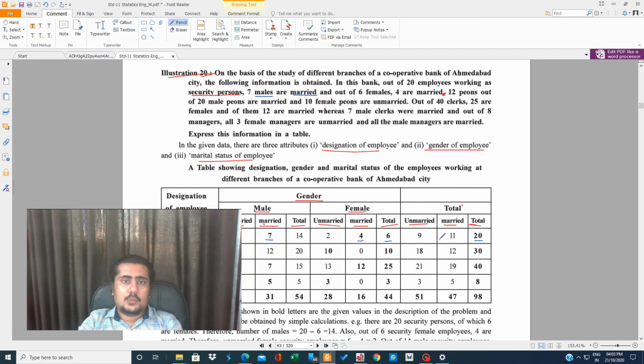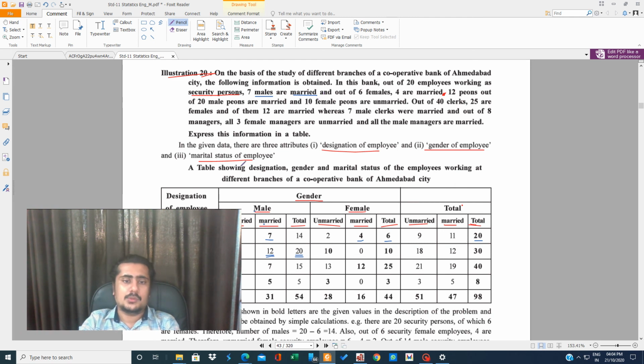12 peons out of 20 male peons are married. So here they are talking about the peons, and specifically they have talked about 20 male peons.